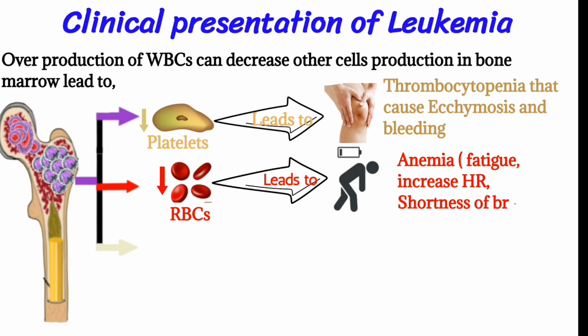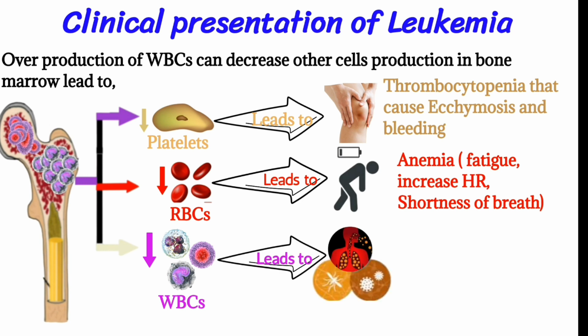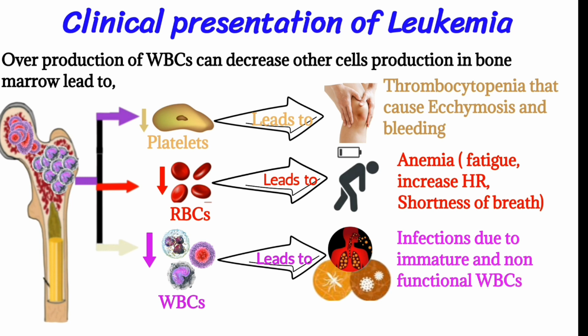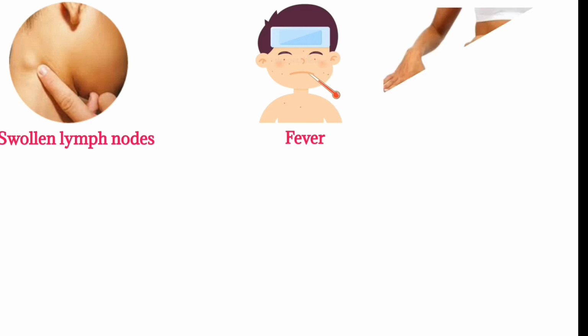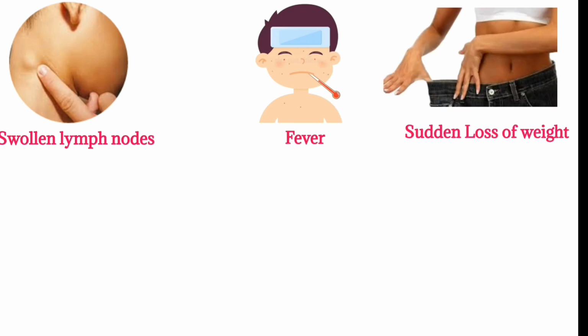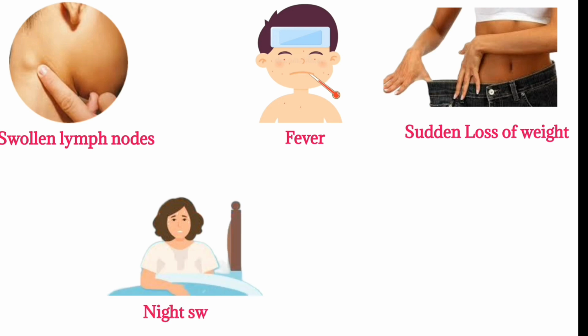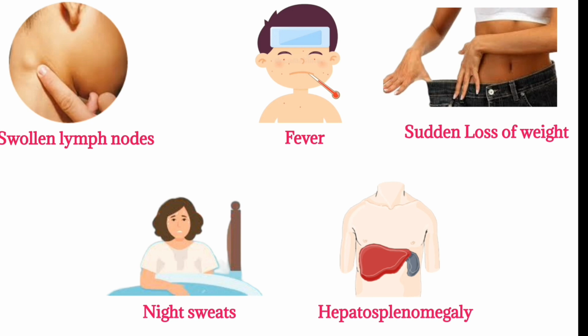If there is a decrease in white blood cells, it may lead to infections due to immature and non-functional white blood cells. Further symptoms include swollen lymph nodes, fever, sudden loss of weight, night sweats, and hepatosplenomegaly. These are all the symptoms of leukemia.